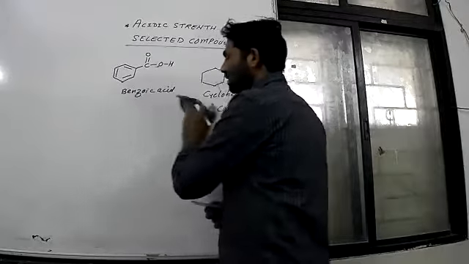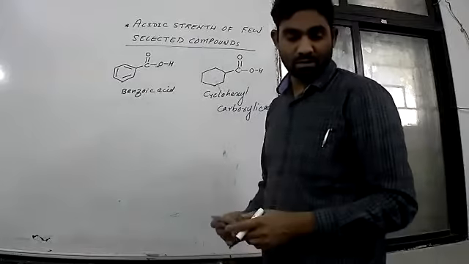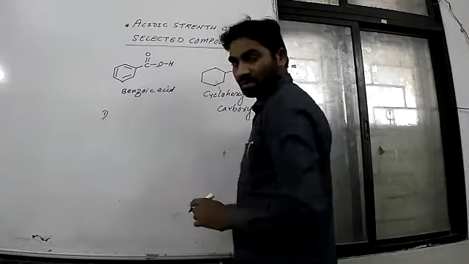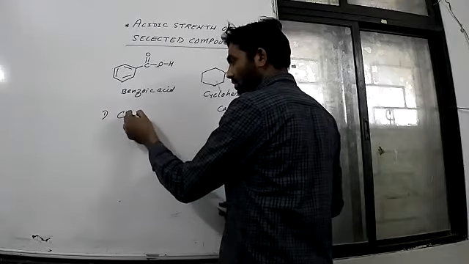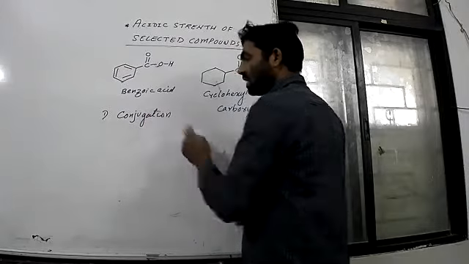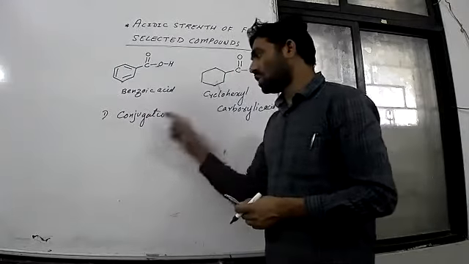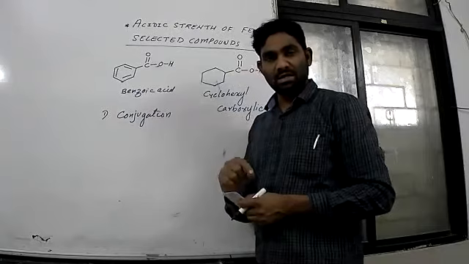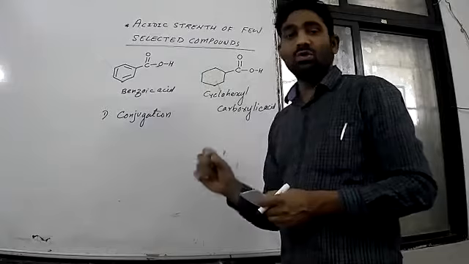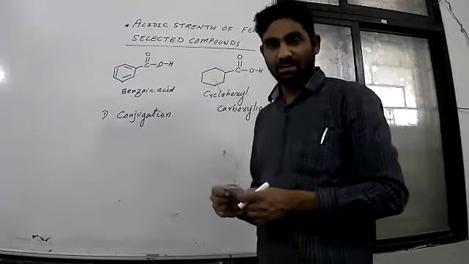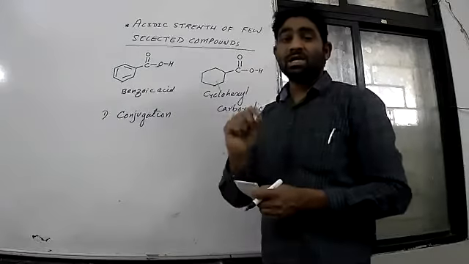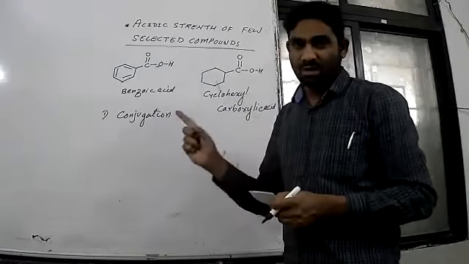Our discussion will be for two points. Number one point is what? We know conjugation. We have learned that conjugation, if present in the molecule and that molecule is an acid, for example benzoic acid or this acid, if conjugation is there, that increases the acidic power of a given acid.